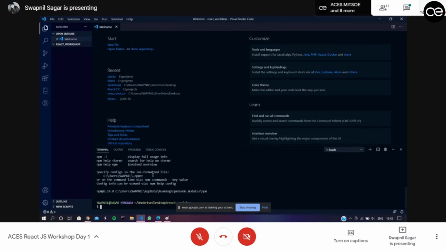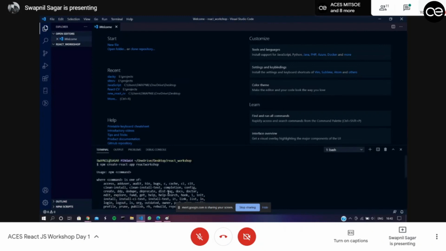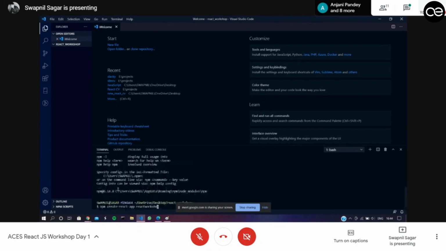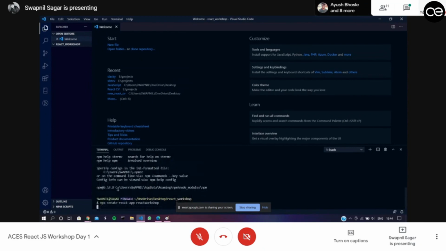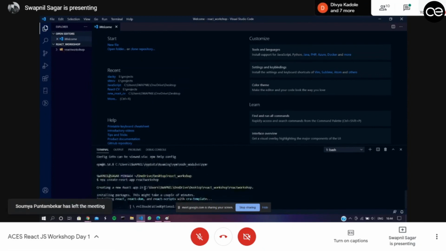I will hit enter. Oh, sorry, I've written npm. As you can see, it won't work with npm. It is npx. Yeah. So it is creating a new React app, and now it has initialized all the functions and all the packages. Now it is fetching that and installing it in my React application. Let's wait for that, and let's see what it actually creates.